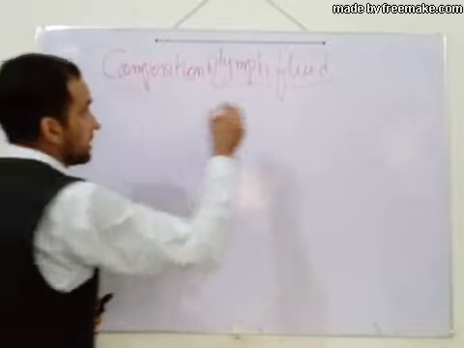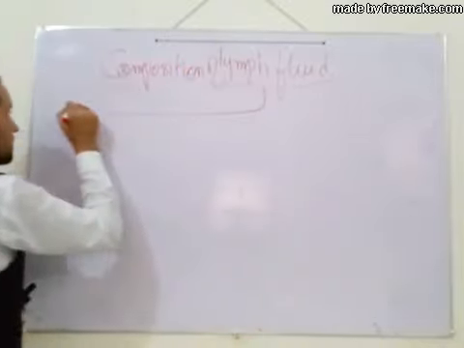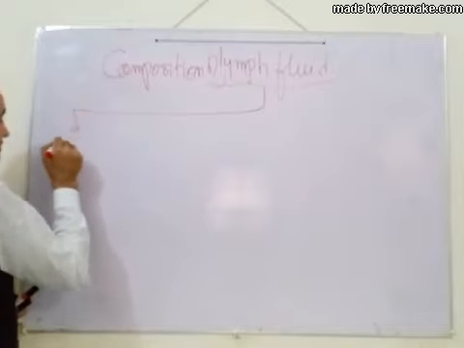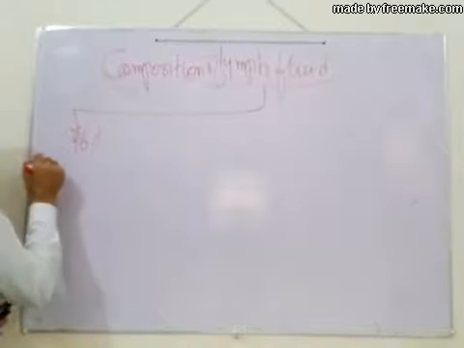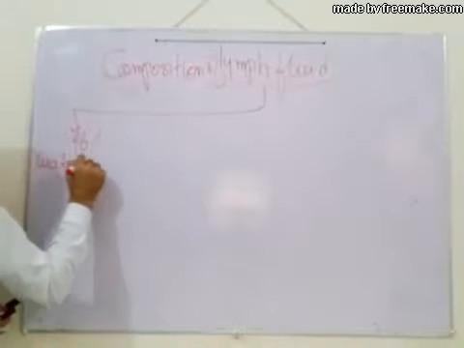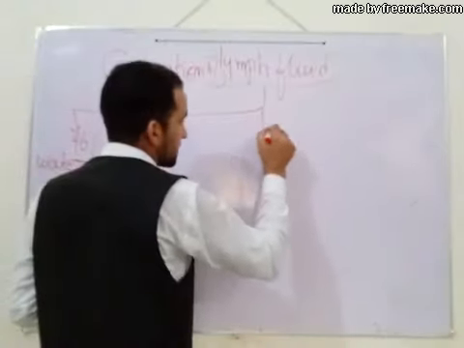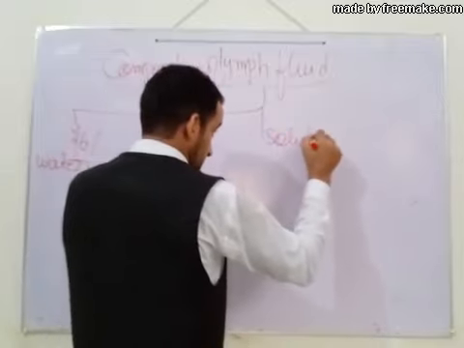So let's talk about the composition of lymph fluid. About 96% of it is made of water. The remaining 4% is solid material.